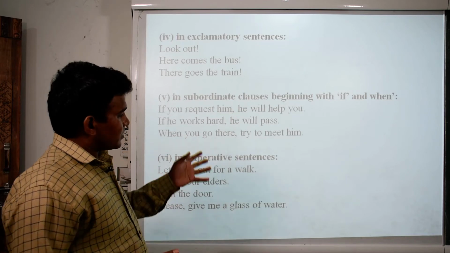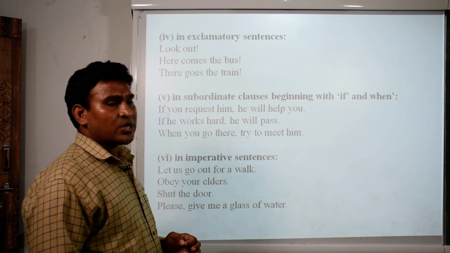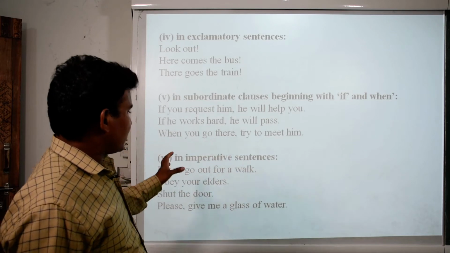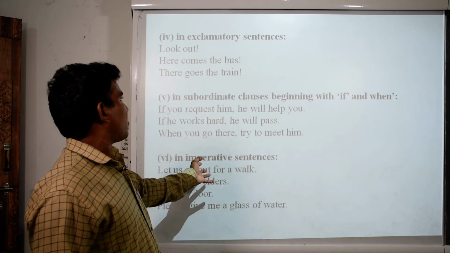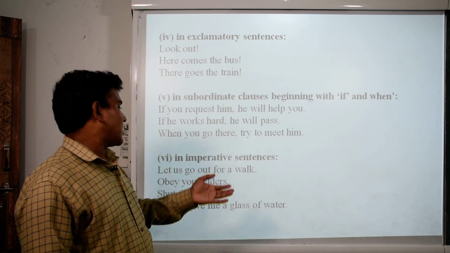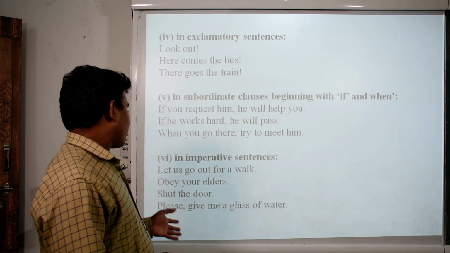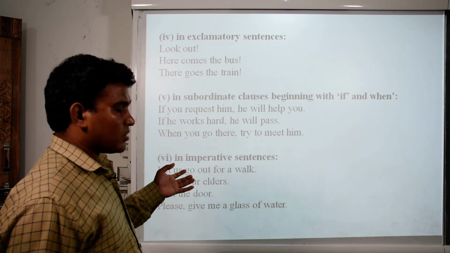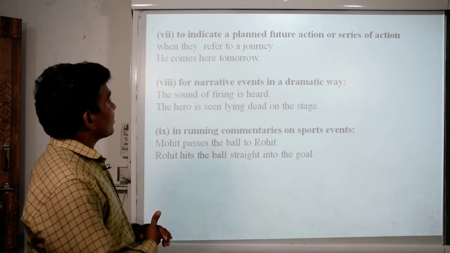When you go there, try to meet him. The sentence is broken down into 2 parts and a comma is used. In the imperative sentences: let's go out for a walk. Okay, let's go out for a walk. These are exclamatory, and subordinate clauses are also used. And here another one is the imperative sentence. Let's go out for a walk. Obey your elders. Shut the door. Please give me a glass of water. So these are the imperative sentences.